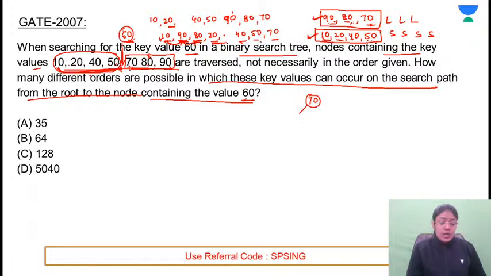80 is necessary after 90? After 90 नहीं आएगा बच्चे, क्योंकि अगर 80 है और आपको element search करना है, it's a binary search tree. If you are at 80, but you need to search for 60, will you be going to the right side or the left side? Binary search tree है ये. 80 के बाद 60 सर्च करने तो आप राइट साइड पे जाओगे.